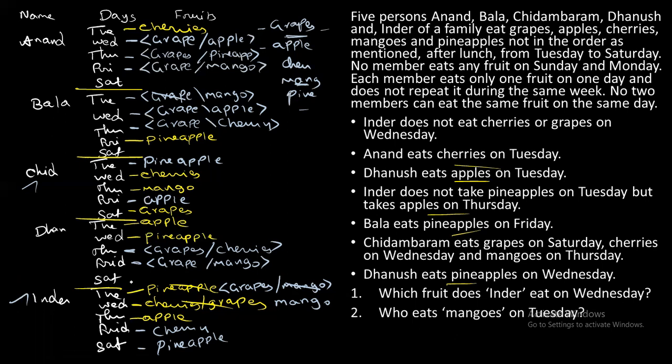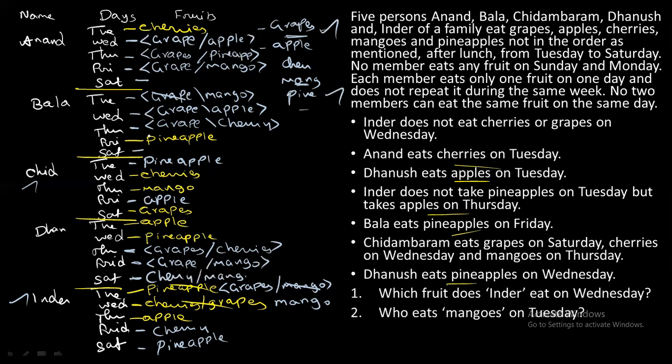Okay, on Saturday, you have Dhanush pending and Anand as well as Bala pending. What are all the fruits we have filled for Chidambaram? For Chidambaram, we filled grapes, and for Inder, we filled pineapple. So you have apple, cherry, and mango pending. Now, if you take Dhanush, you cannot fill apple because we already filled apple on Tuesday. So we have only cherries and mango, right? So you can fill this with cherries or mango. You have two options, so write both the options.